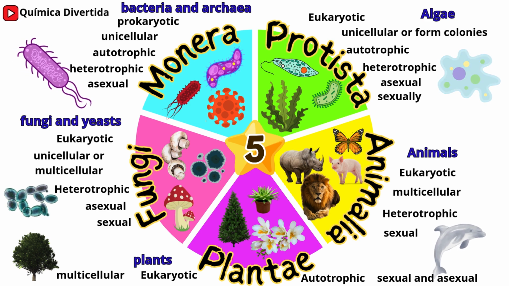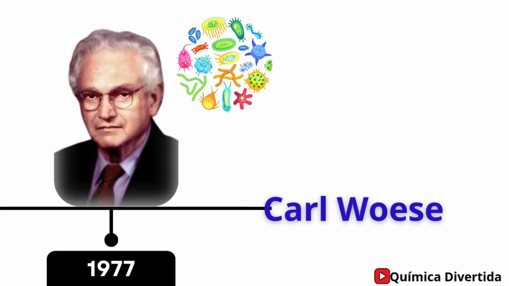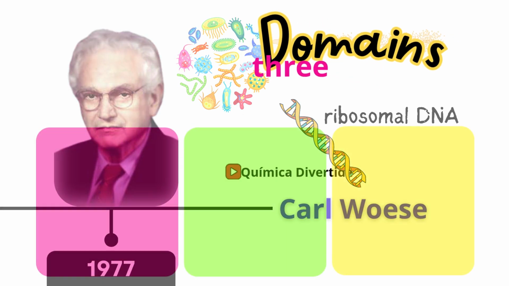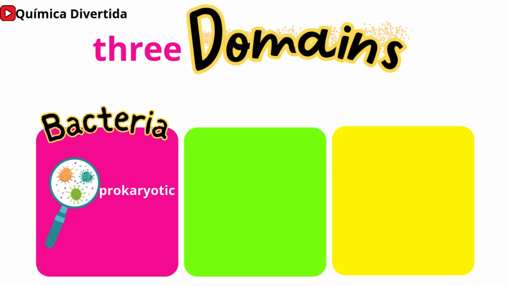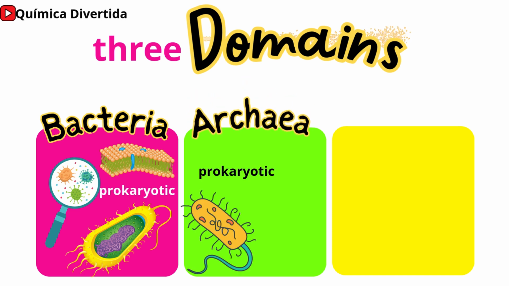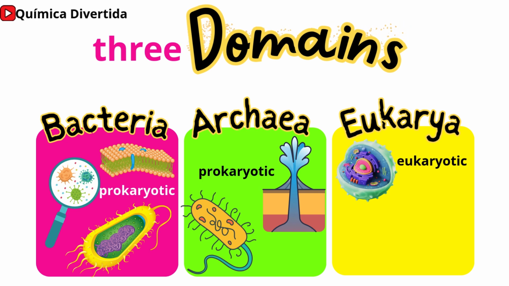The 3 domains of life. In 1977, microbiologist Carl Woese proposed a new division based on ribosomal DNA, creating the 3 domains of life. Domain Bacteria includes common bacteria, which are prokaryotic and have cell walls with peptidoglycan. Domain Archaea comprises prokaryotic organisms, but with biochemical differences in their cell membranes. They live in extreme environments, such as hydrothermal vents and salt flats. Domain Eukarya includes all eukaryotic organisms, such as animals, plants, fungi, and protists.